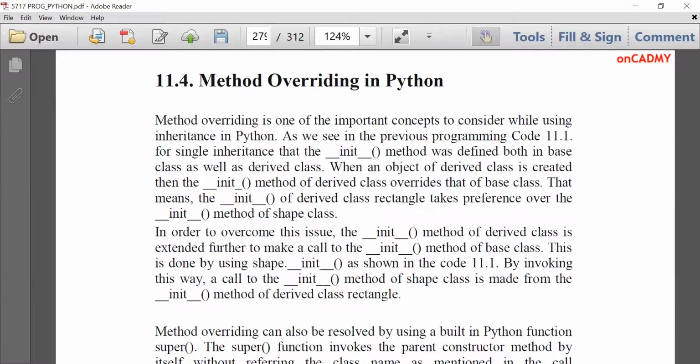Let's start a new topic, method overriding in Python. What is method overriding? Anyone?